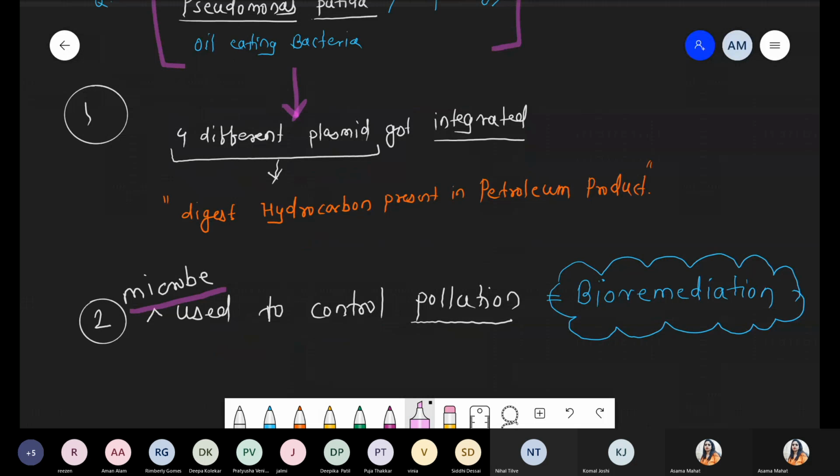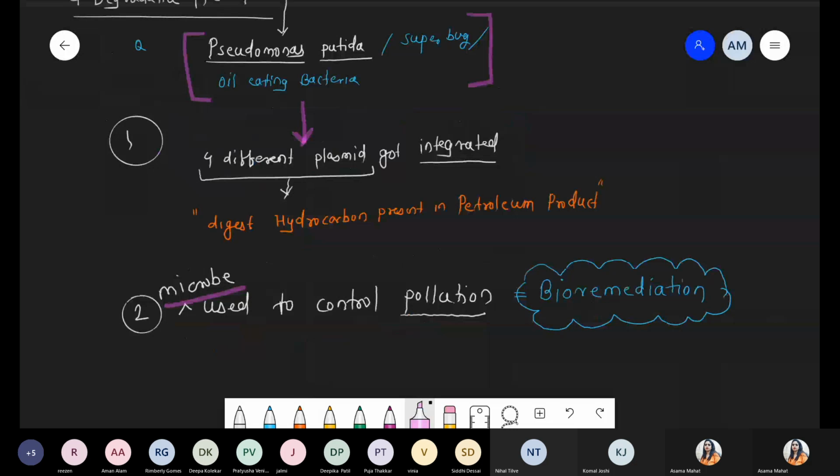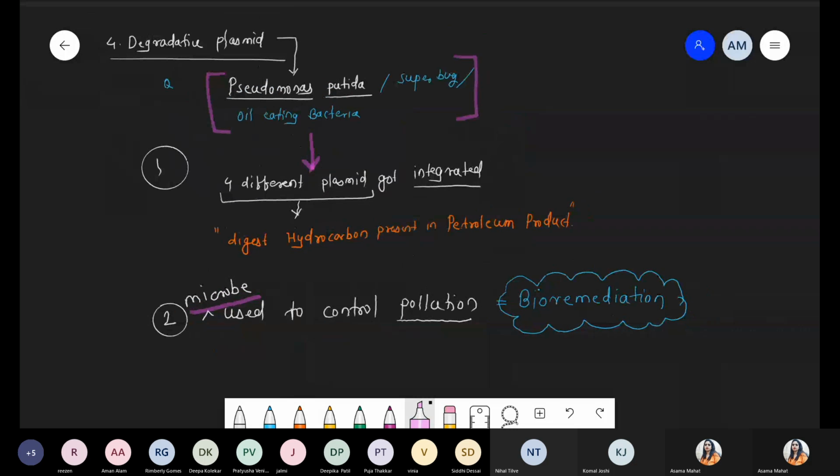So again, microbes play a very important role in controlling pollution by degrading toxic molecules, by degrading harmful components. Such plasmids are called degradative plasmids. Clear? This point is clear? Degradative plasmid, example Pseudomonas putida, that's it. They can degrade hydrocarbons, and such bacteria are also used in bioremediation. Bioremediation is basically one branch responsible for degradation of toxic molecules. Yeah, got it?